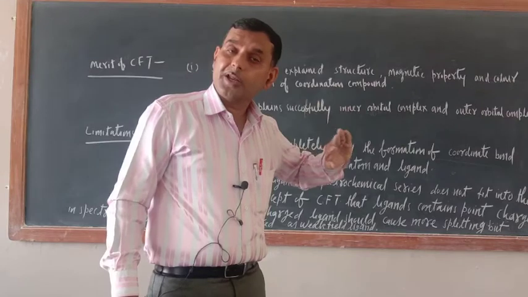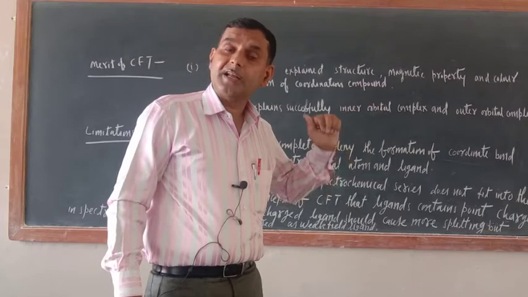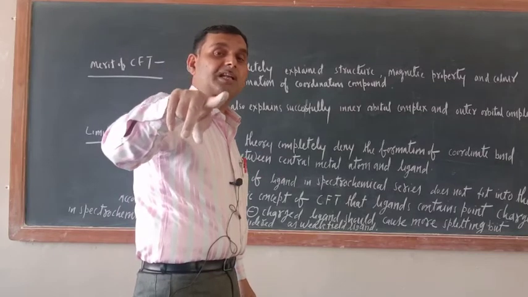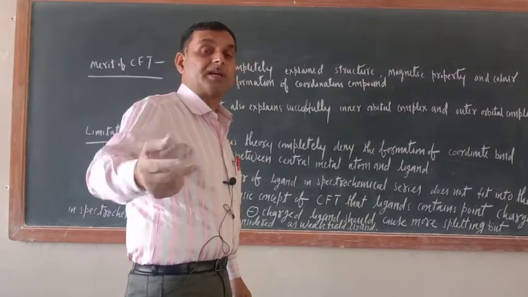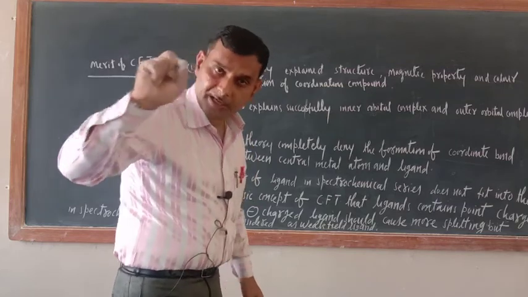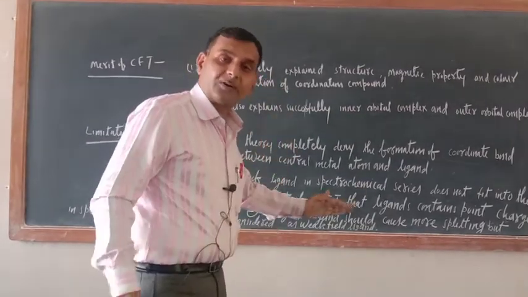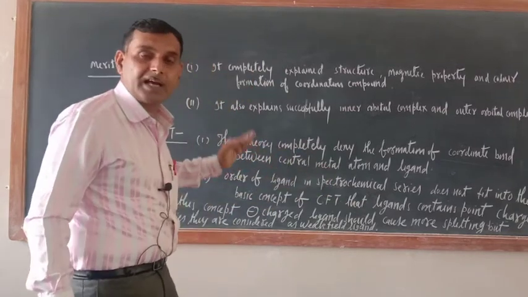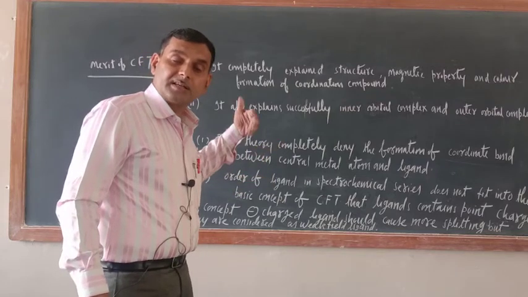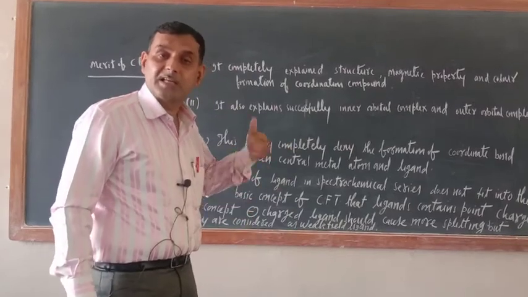So since they contain point negative charge, they should cause more splitting, especially negatively charged ligands. But in the spectrochemical series, all of these have been put in the weak field ligand category. So the arrangement of ligands in the spectrochemical series is controversial.